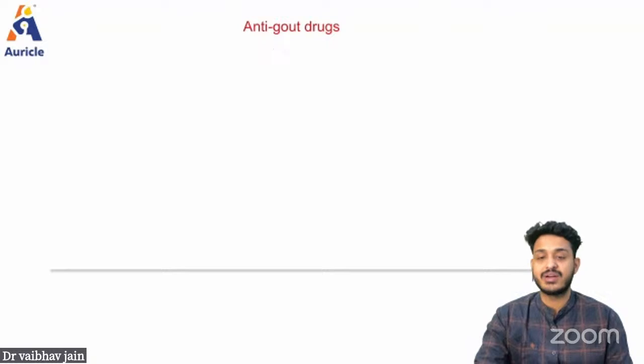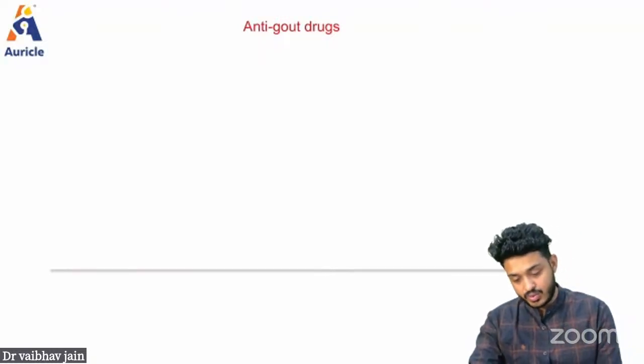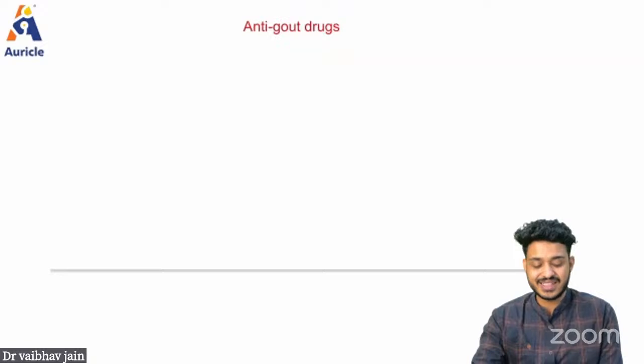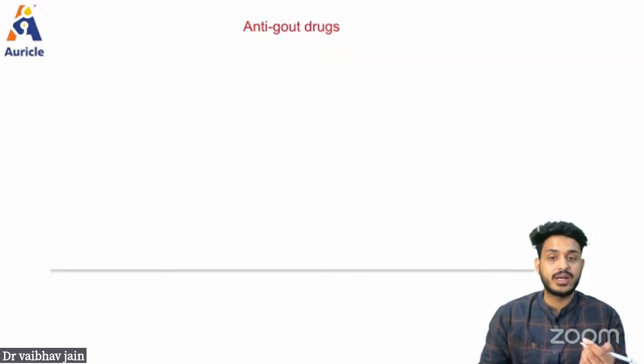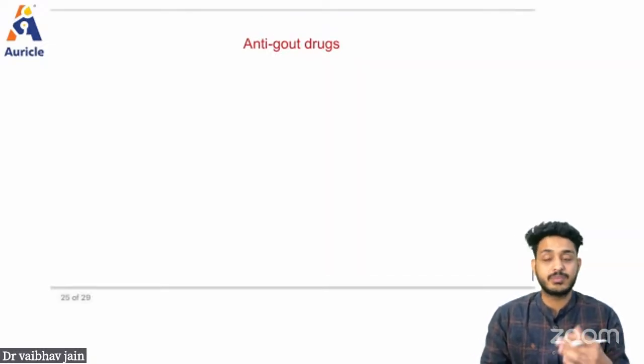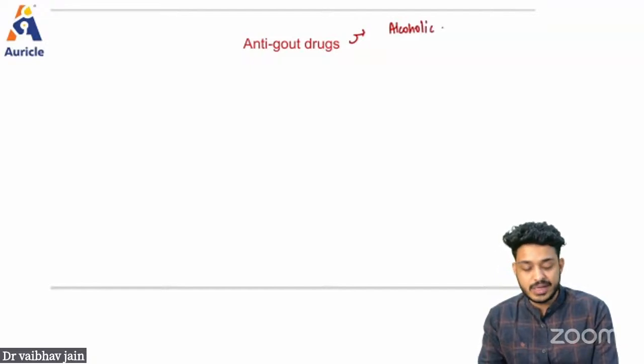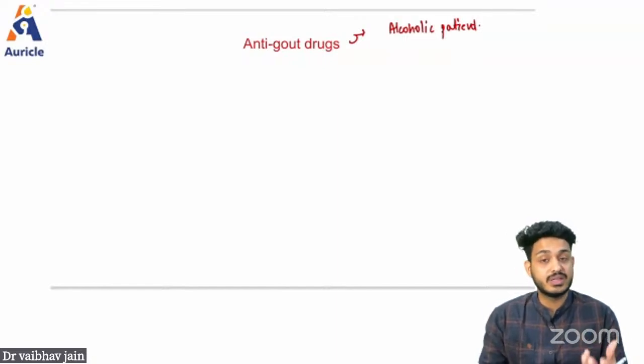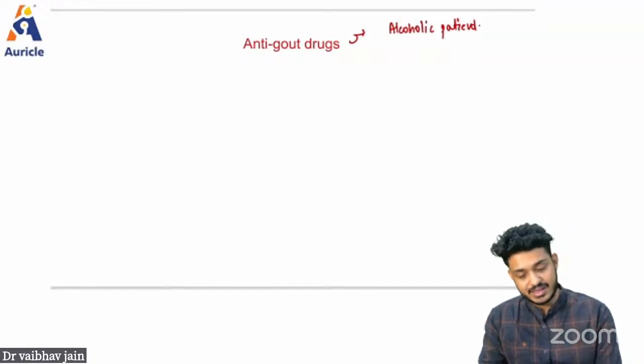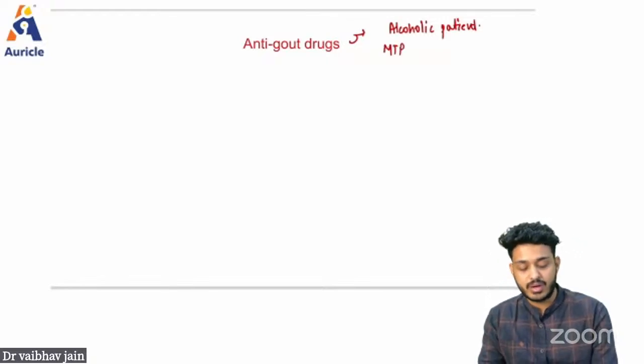Now the next question that we are going to discuss is about gout. What is the presentation you will be getting in patients of gout, right? If it is a clinical based question, or if a patient is coming to you, what you have to remember is that this is going to be an alcoholic patient. A middle-aged alcoholic patient will be there, taking alcohol along with dry fruits or nuts, right? He will be having involvement of the metatarsophalangeal joint, or you can also say the big toe. Big toe involvement will be present.